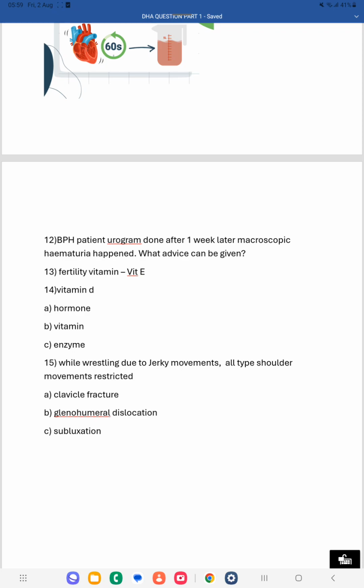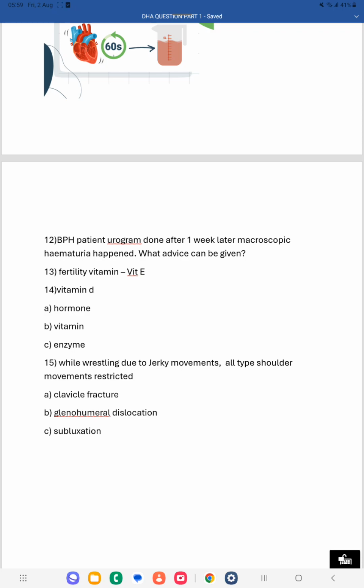First of all, the urogram is used to examine the kidney, ureter and bladder. These three parts we examine through the urogram. It is a type of X-ray. We introduce a dye into the patient's body, and through that we take the X-ray of the kidney, ureter and bladder, so we can identify if any problems are there.